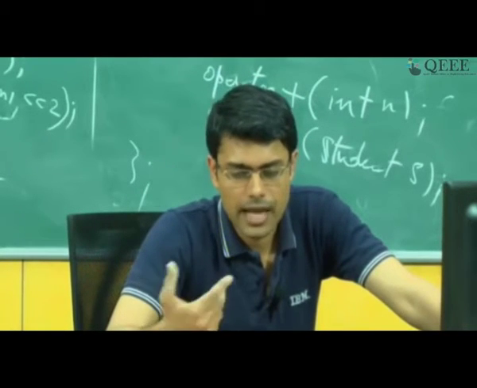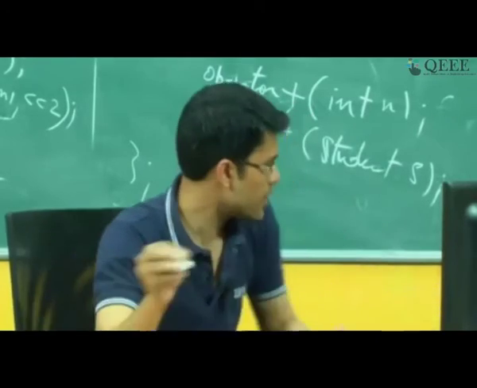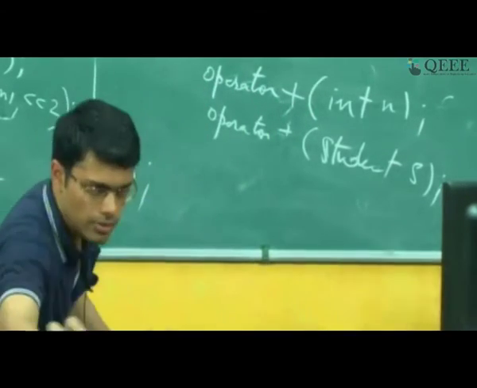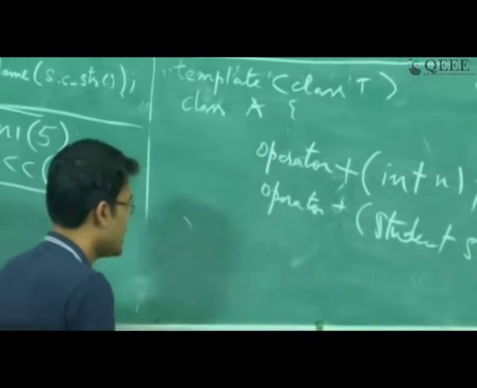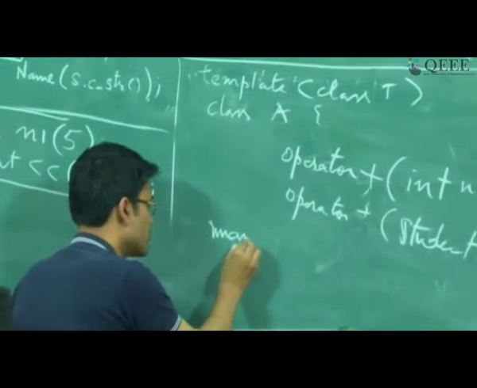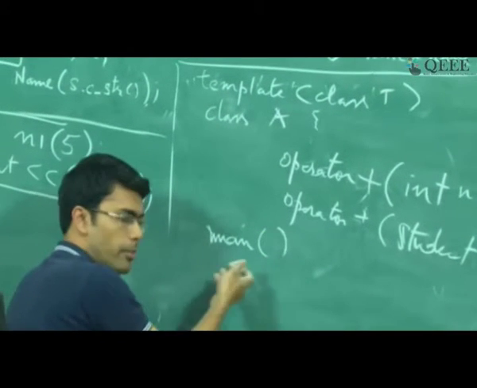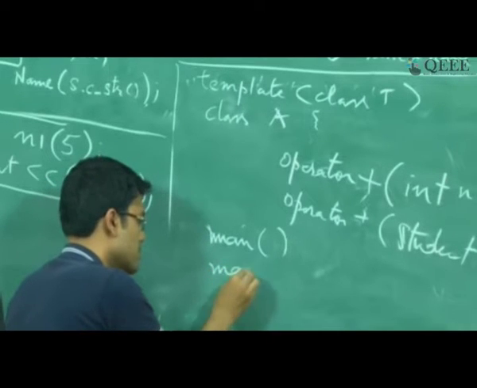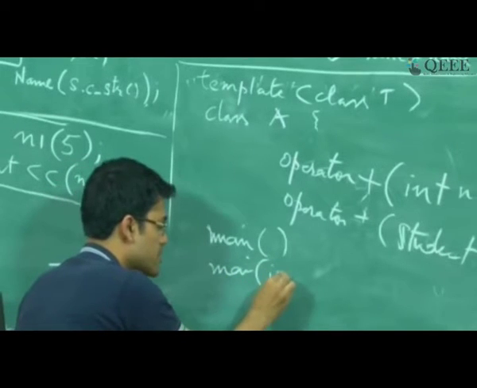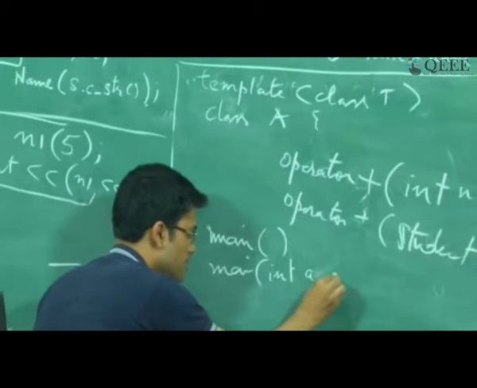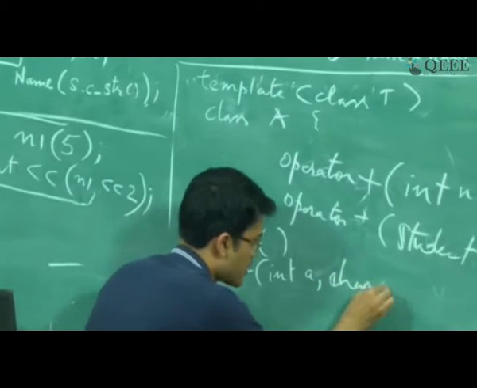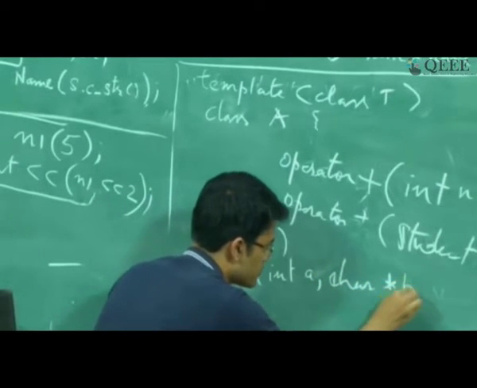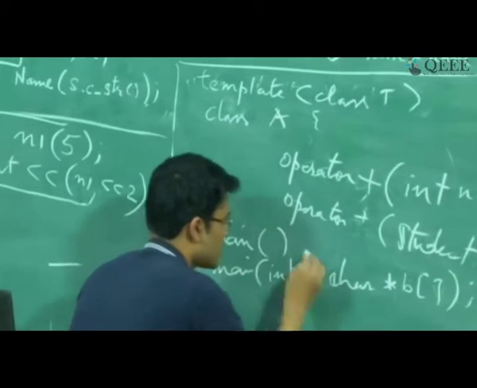In fact, to the extent we can talk about function overloading, main anyway comes in an overloaded form. There is one main without parameters, and another main which takes argc and char star star argv.